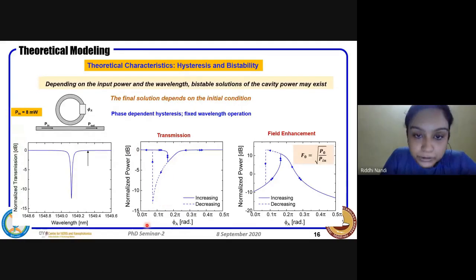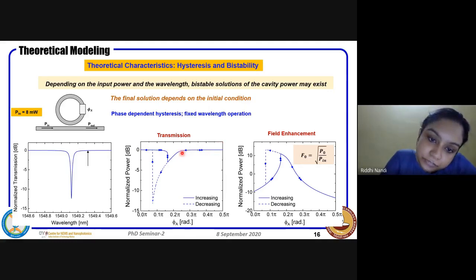If you notice here, the transmission looks like this. All the solid lines are when you increase the phi from the phase shifter. You can observe the transmission goes, and at a certain value of phi, when they match, you have a dip in the transmission, and then further it goes away. Similarly, in the reverse path, matching of the resonance and the fixed wavelength happens at some other value of phi applied, and then it comes back again to high transmission. Interestingly, the extinction is much higher in the reverse path.